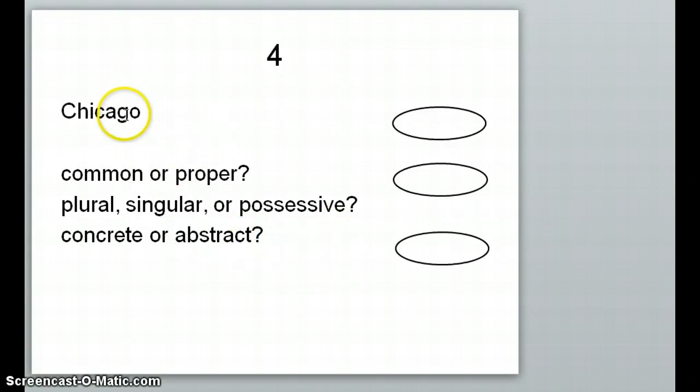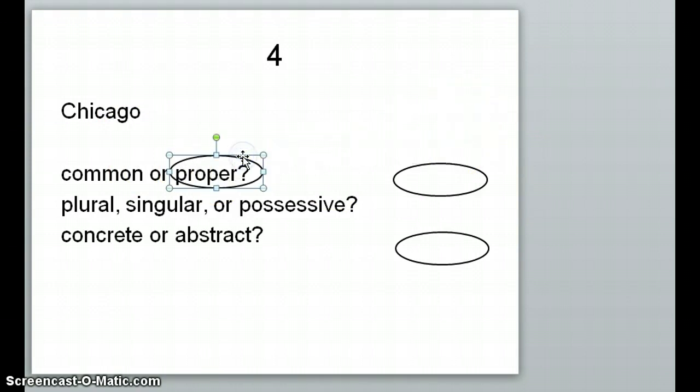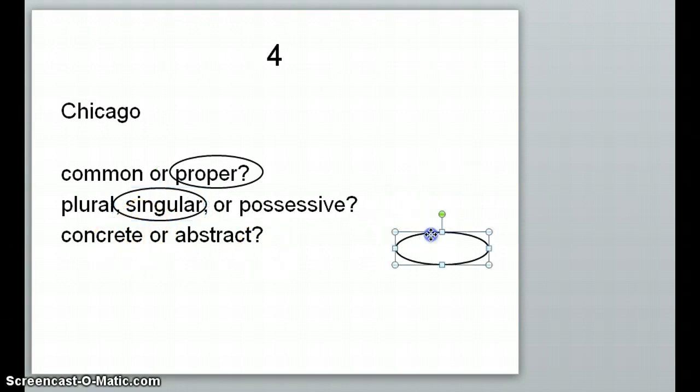And so then we have Chicago. Is Chicago common or proper? It's a specific city, so that would be proper. Plural, singular, or possessive? There's only one Chicago, so that would be singular. And then is it concrete or abstract? It is concrete because Chicago takes up a physical place in this world.